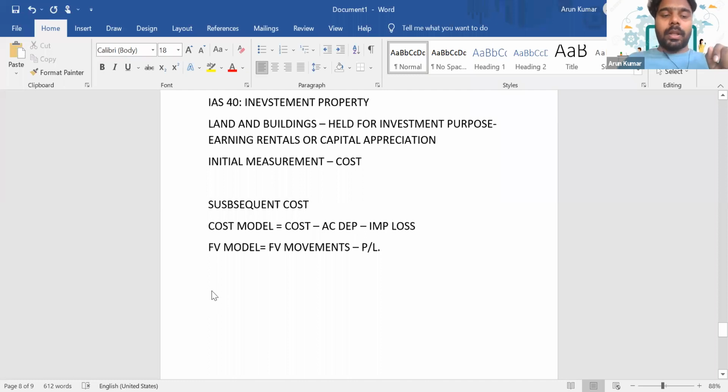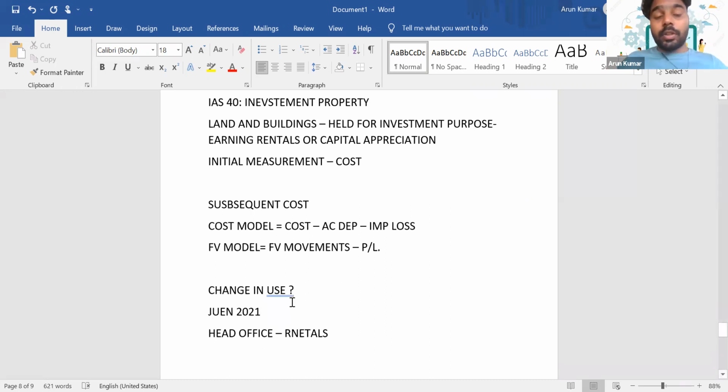Okay. So another type of question you can expect from investment property is, let's say there is a change in use. Change in use means, for example, previously we were using this building as a head office. Now we have started giving it for rentals. So now we have given it for rentals from June 2021.